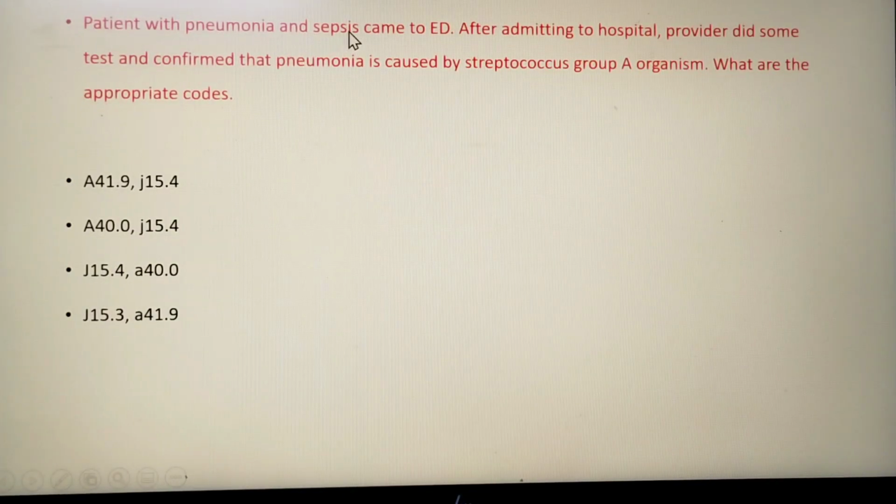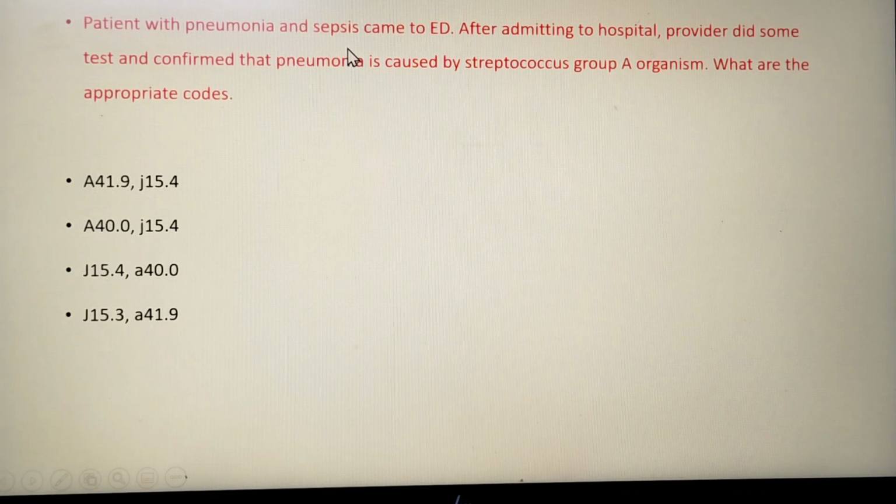Next question. A patient with pneumonia and sepsis came to ED. Pneumonia means a local infection of the lungs. After admitting to the hospital, the provider did some tests and confirmed that the pneumonia is caused by Streptococcus group A organism. What are the appropriate codes? So here both the localized infection and sepsis are there. The primary code will be the sepsis because it is more severe compared to pneumonia.